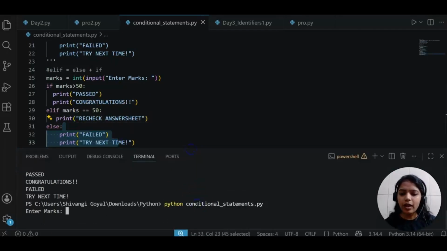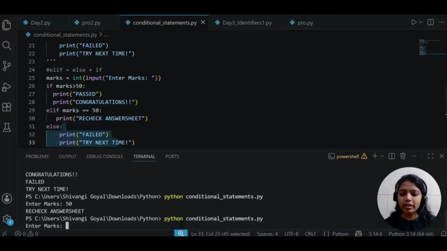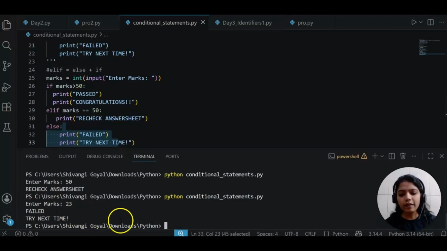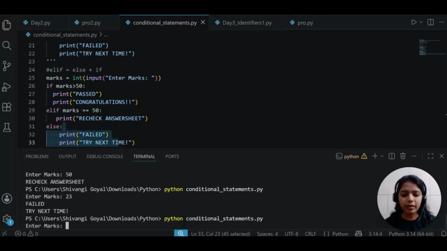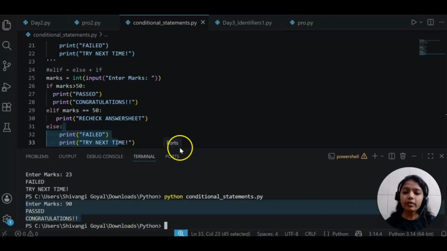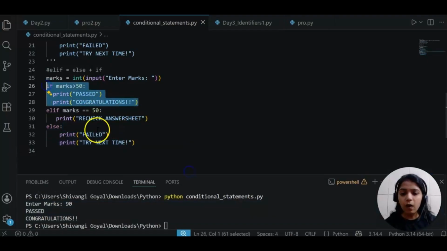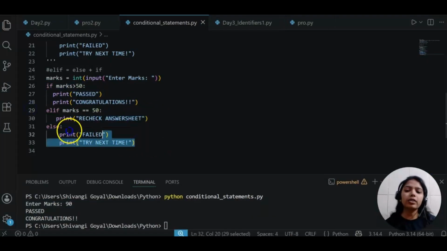Let's try it out. I will just run it. This time I will say 50. You see, recheck answer sheet. I will run it again, and this time I will say 23. So you see, failed. Better luck next time. Now I'm giving 90, so the person is passed. Elif means either this condition will be true, or this condition, or this one. Any one it will run. Any one.